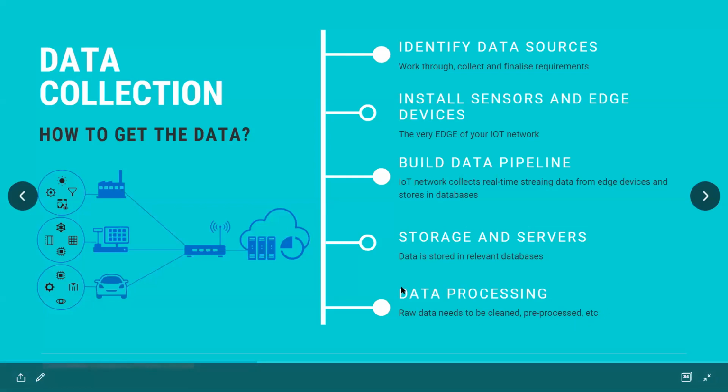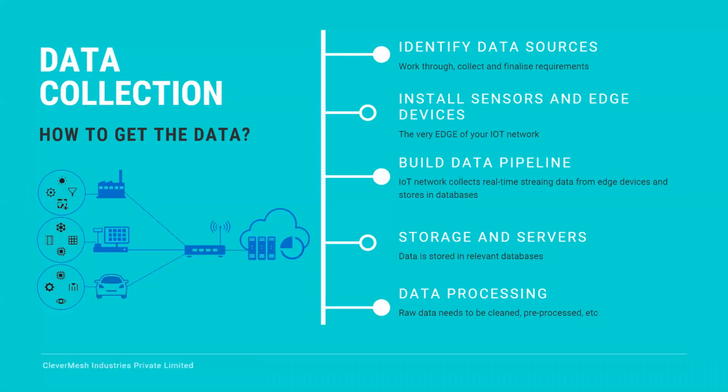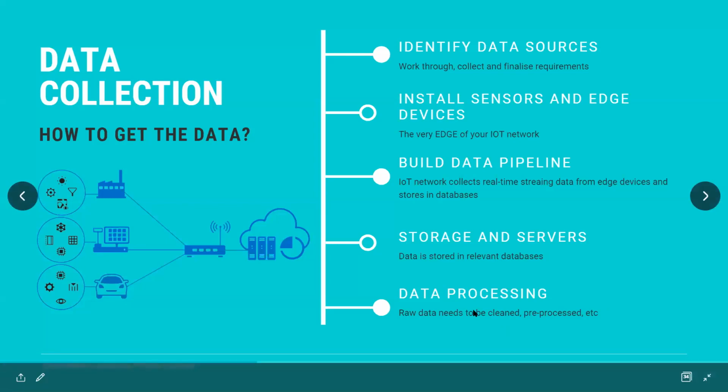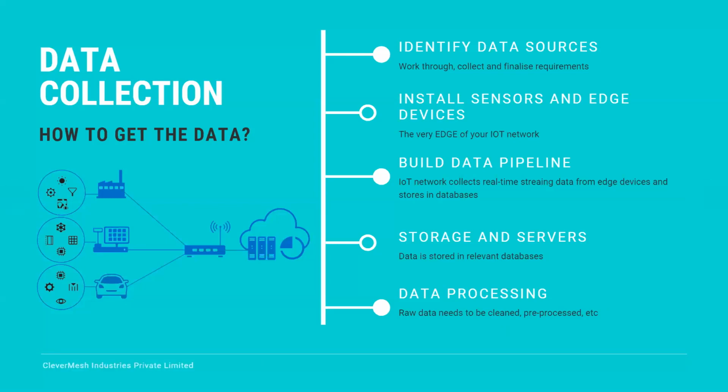So yeah, the final part is data processing. Now you have all the data stored in your databases, and you have servers for processing data. So now you clean your data, you pre-process this data, and you present it in the form of a nice dashboard, nice graphs or reports, or even mobile phone notifications. You can notify on WhatsApp. You can do all sorts of things with this data, and you can perform machine learning, or in a broader term, you can apply AI to this data, right?